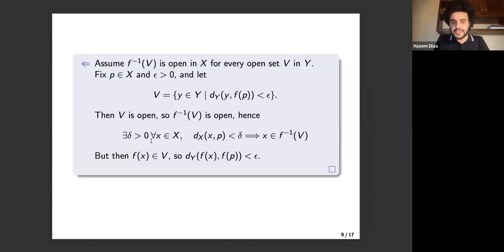Hence, we can find a positive delta such that for all elements x in X, if the distance between x and p is smaller than delta, then x is an element of f inverse of V. But then notice, applying f here, we would get that f of x is an element of V. So the distance between f of x and f of p is smaller than epsilon. This follows from the definition of V we gave. But this is actually precisely what continuity is, because once the distance between x and p is smaller than delta, we would guarantee that the distance between f of x and f of p is smaller than epsilon, thus establishing continuity.